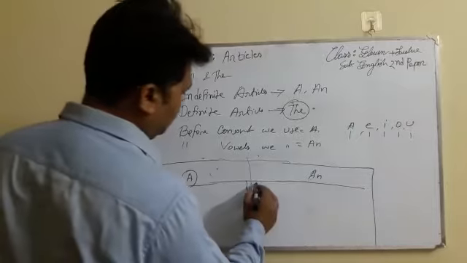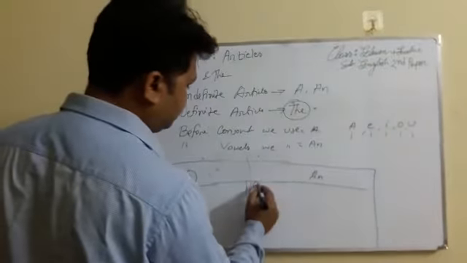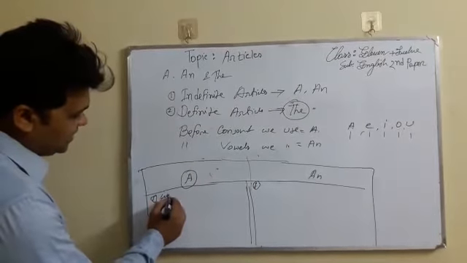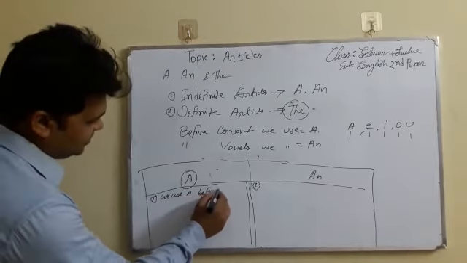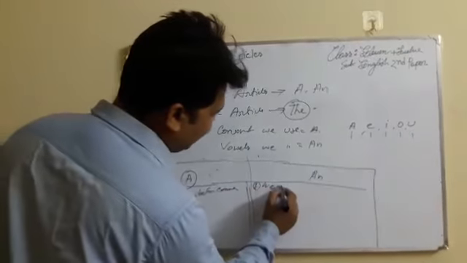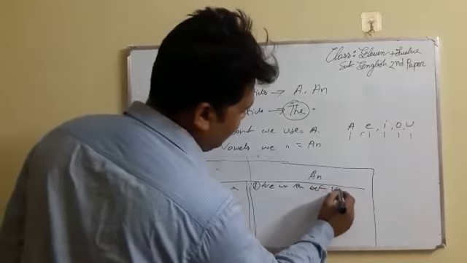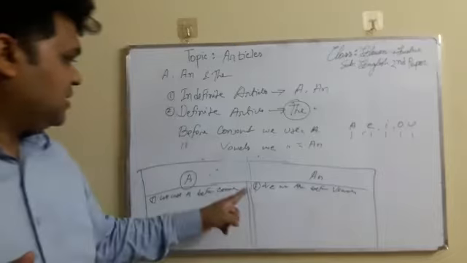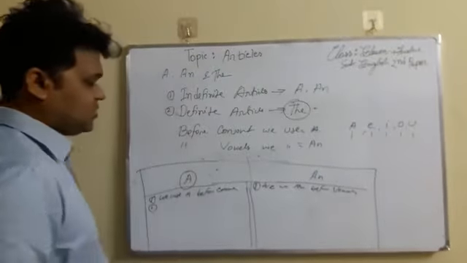Number 1, and here will be number 1. So we use a before a consonant. We use an before a vowel. The easiest one. How will you write it? And number 2 is what?